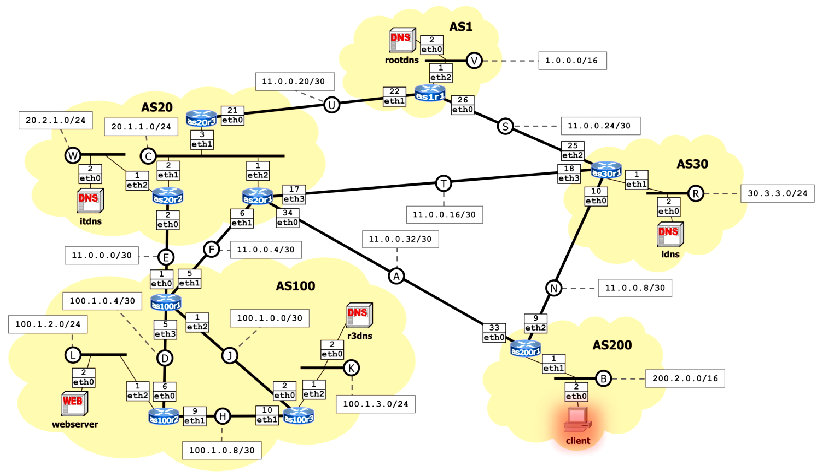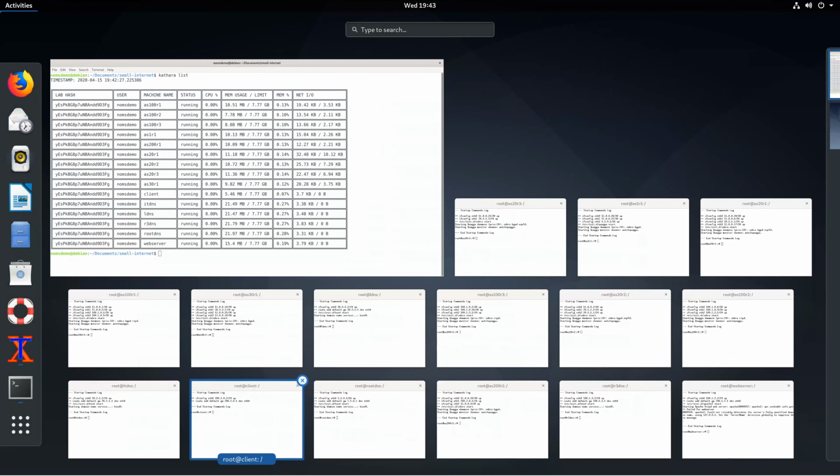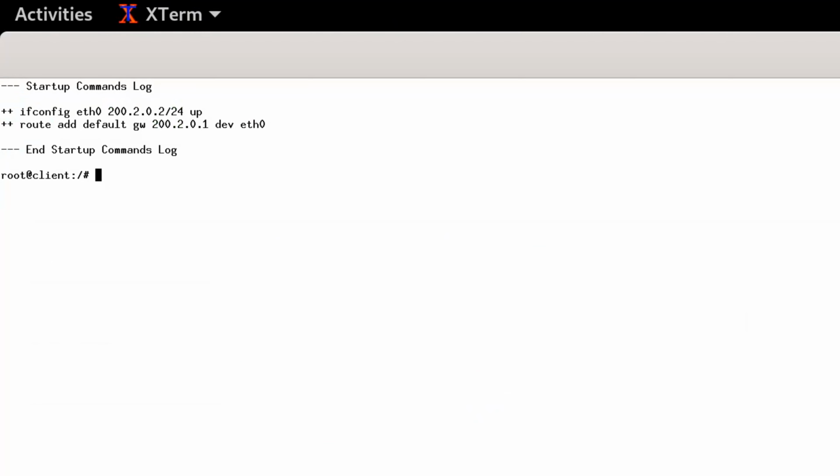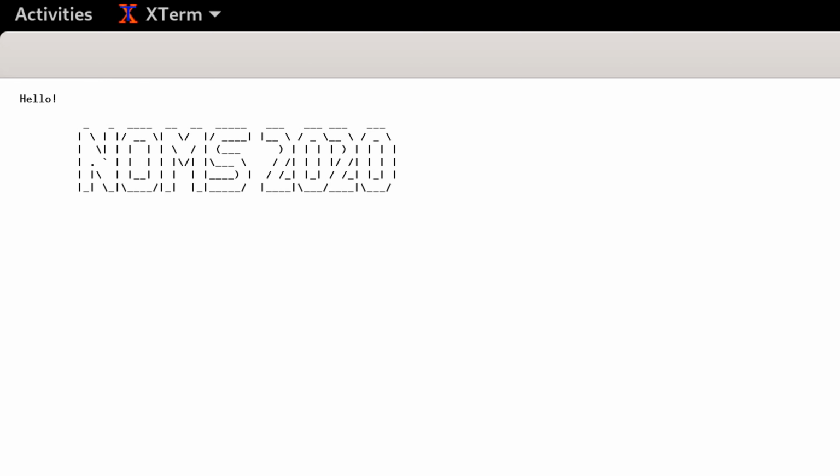We use the client in AS200 to open a web page stored into the web server using links. We use new Kathará to perform tests, since the tools behave the same. As you can see, the network is fully functional. BGP runs and converges using the Quagga suite, and the DNS hierarchy is configured using bind.